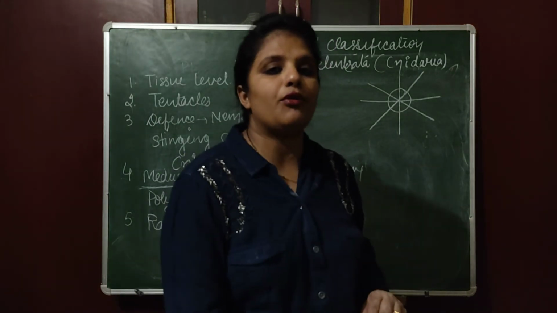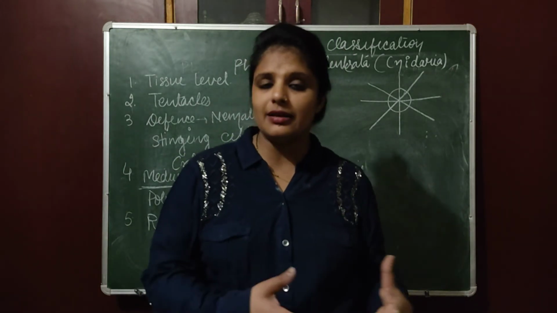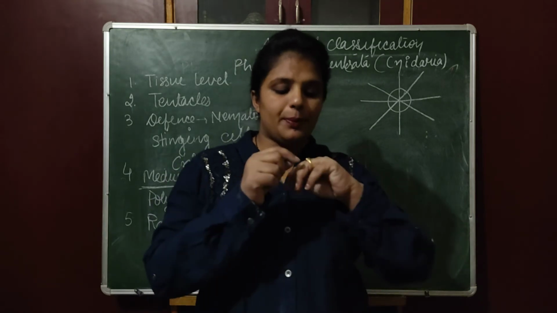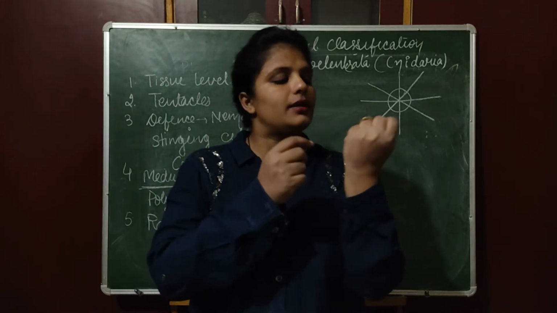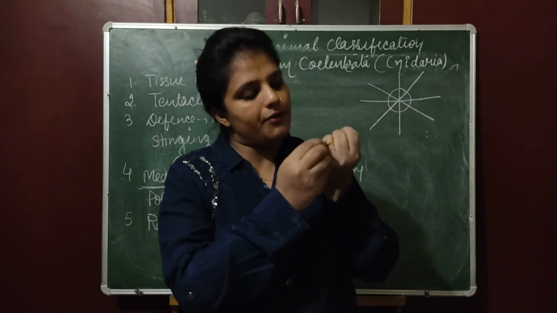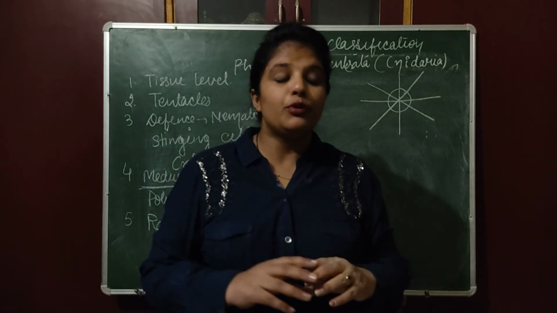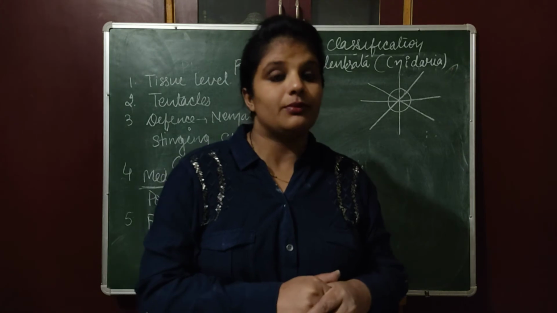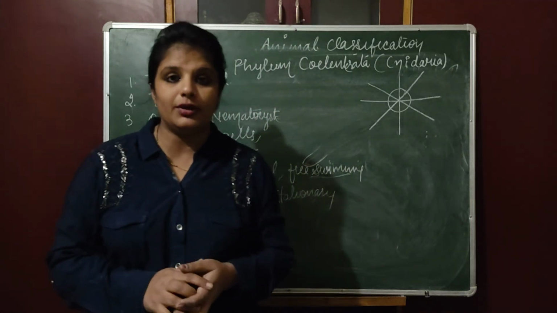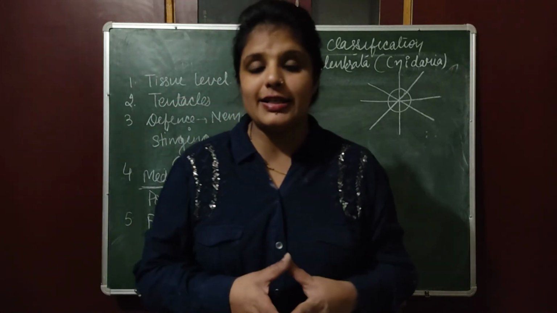Corals are an example of this phylum. Corals आपने देखे होंगे जो कई बार रिंग के अंदर, like in this ring I have a coral. तो ये कोरल होते हैं, स्टोन होते हैं छोटे छोटे से. Beautiful corals we have actually. They are very colorful and they consist of calcium carbonate.